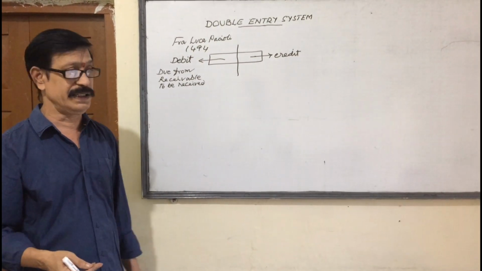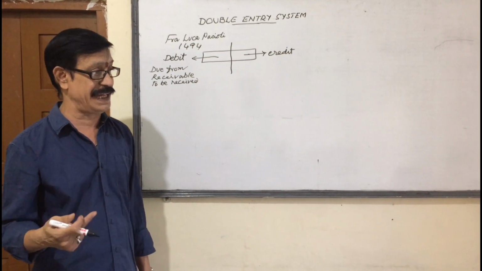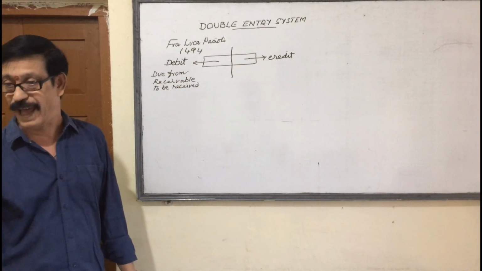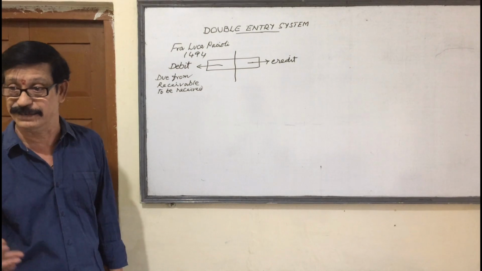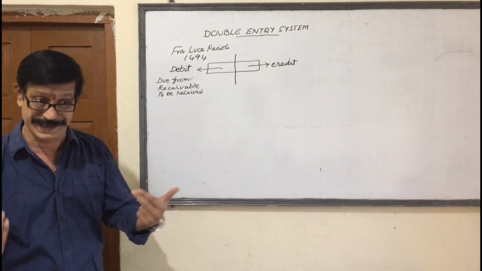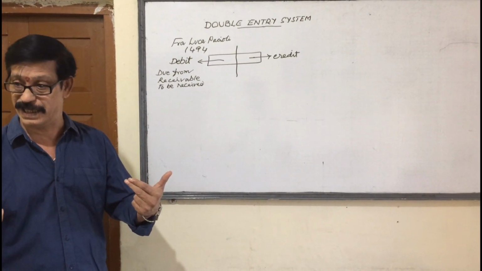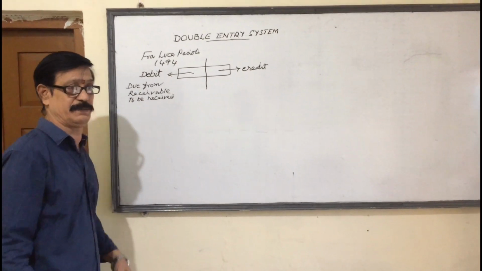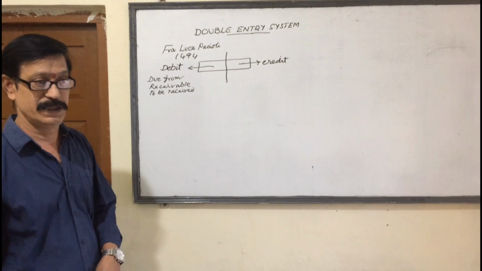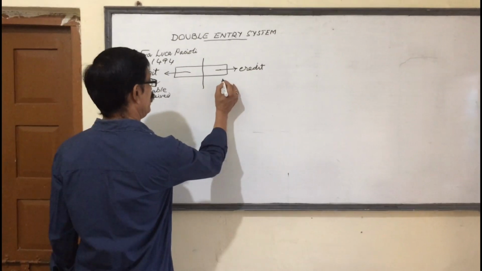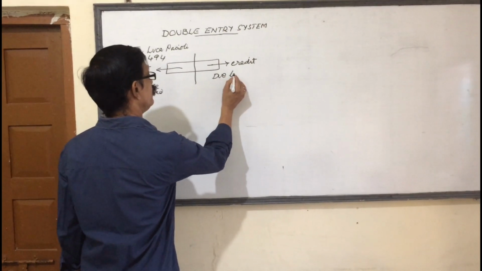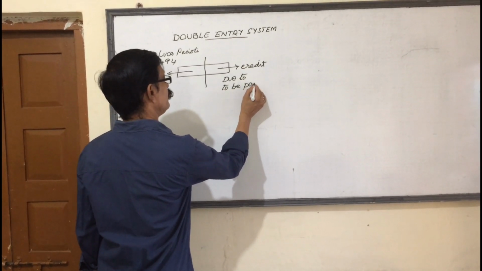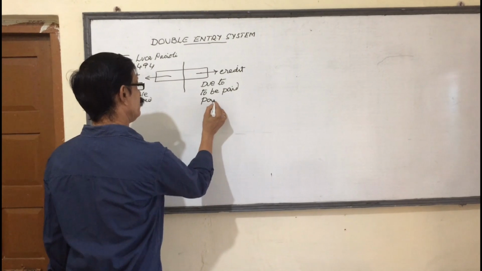Debit is the word derived from debitum, a Latin word, which means due from. We have to receive, to be received, not received, we have to receive. Understanding? Next, credit is the word derived from creditum, also a Latin word, which means we have to pay, due to be paid, payable.